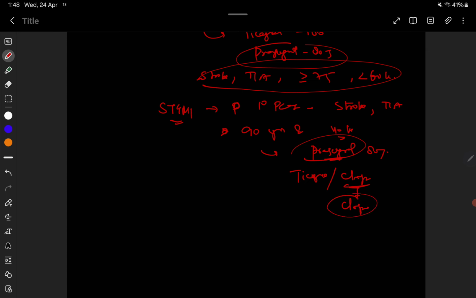But if you have gone for clopidogrel here, then in the anticoagulation part, you will give what? You will obviously give bivalirudin.